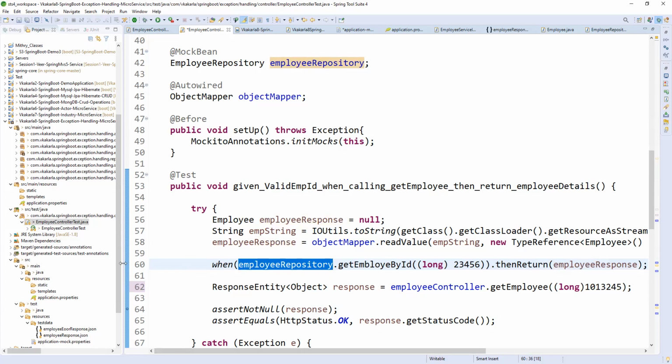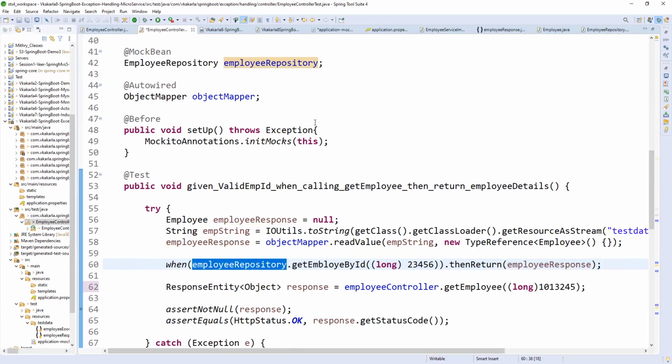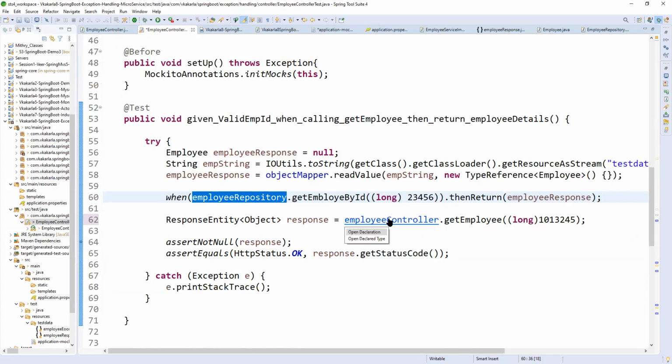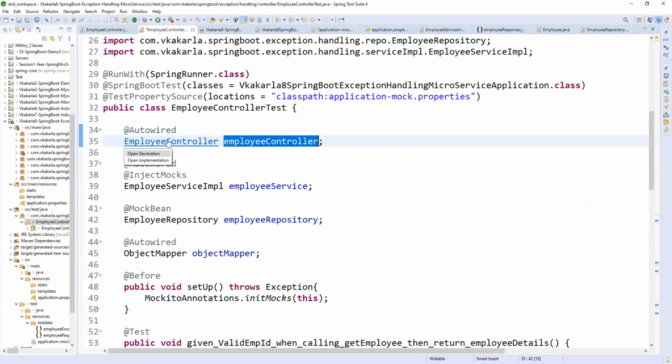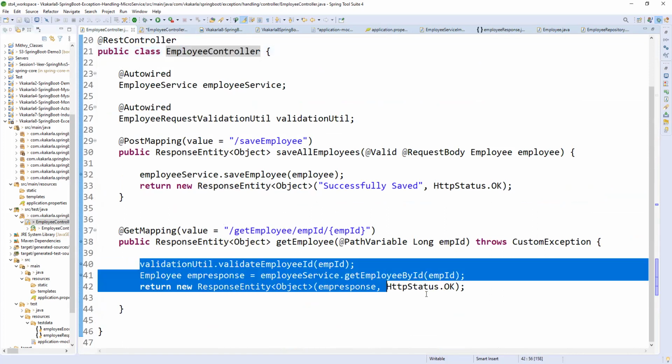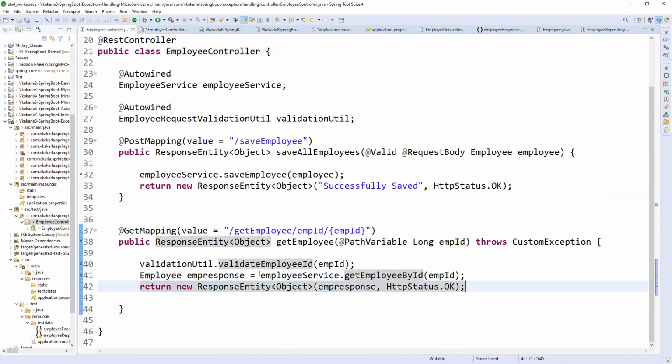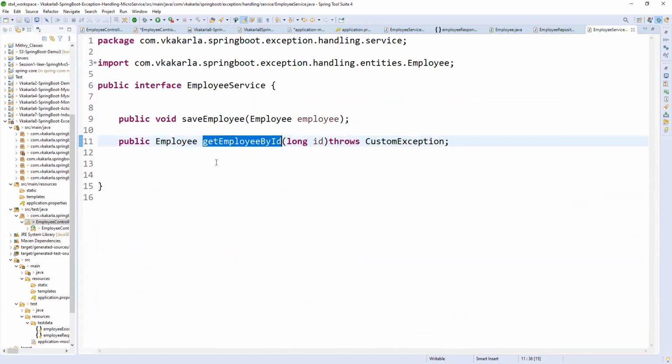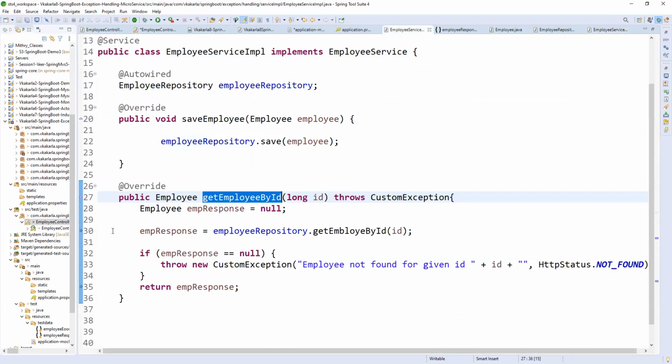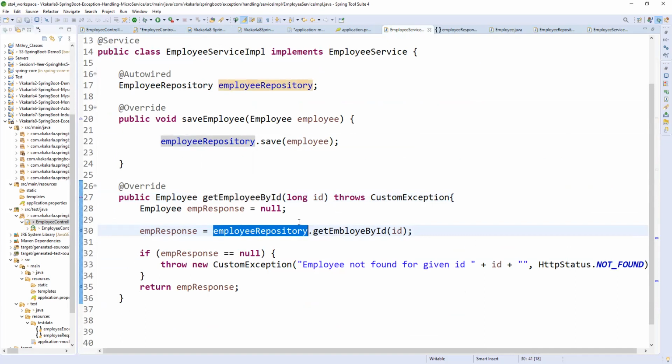Okay, can you explain that again? Sure. See, our motto is to test our application, right? To test our application, go to employee controller. From here you need to test your application, right? So you can come here, you can write and check, and you can go implement here. Your control will come here. So whenever it is coming here, we are testing, right? While testing, we should not touch the actual database. That is the first rule.